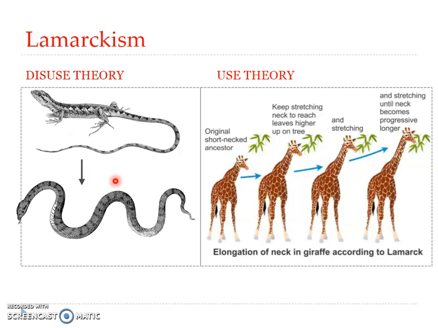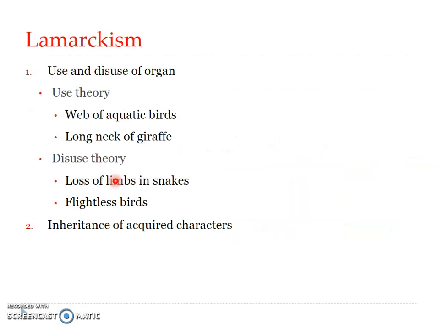The next example is about the flightless birds. The absence of flight with the loss of wings in kiwis of New Zealand and other flightless birds arose out of continuous disuse of wings. As Romer has pointed out, the development of flight in birds was mainly due to the efforts for escape from the attack of predators on the ground. Flightless birds like kiwi, ostrich, rhea, emu are all found in places where predators were absent. Hence, they did not use their wings for flying and resorted to ground-dwelling habits.